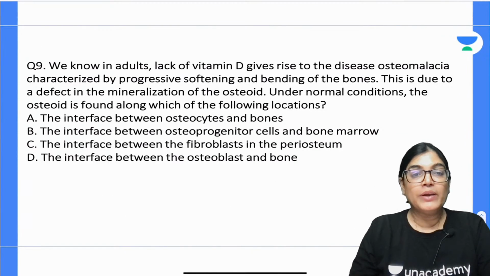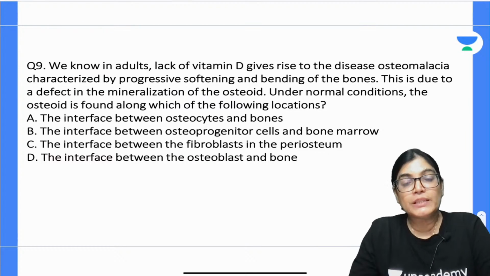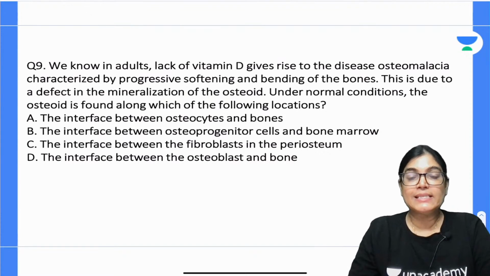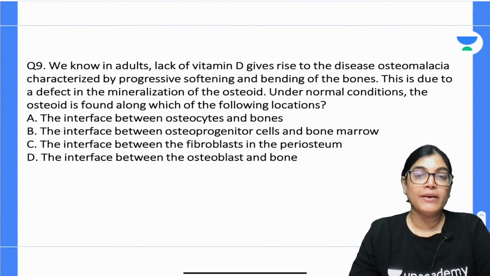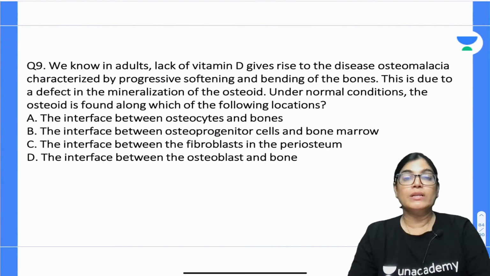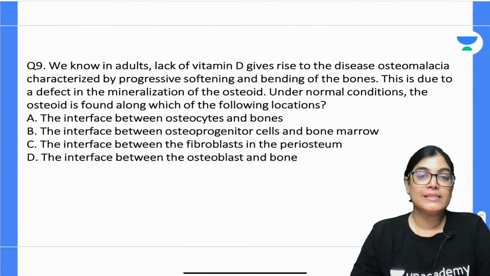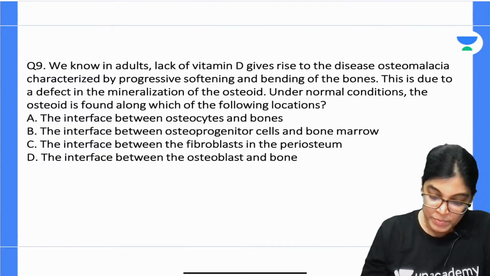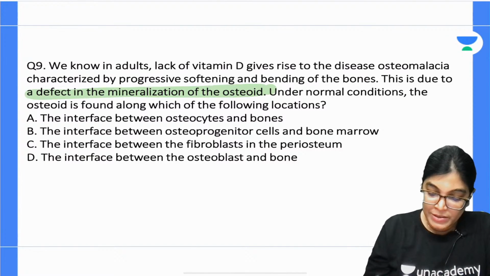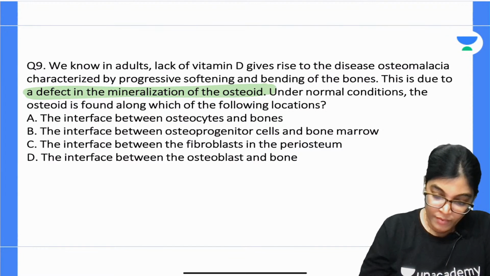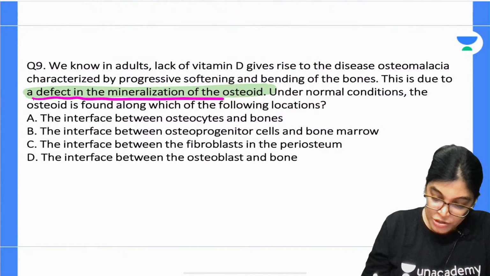Okay, we know in adults that lack of vitamin D gives rise to diseases like osteomalacia. Osteomalacia is characterized by progressive softening and bending of the bones. What is the clinical presentation? It is characterized by progressive softening and bending of the bones. This is due to a defect in mineralization of the osteoid. So please note down, there is defect in the mineralization of the osteoid.